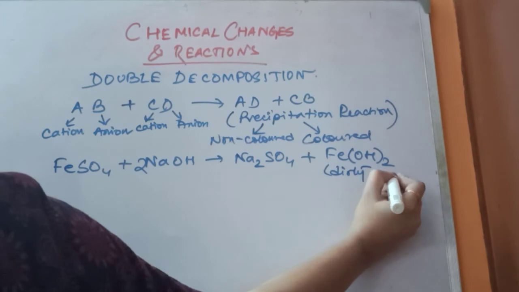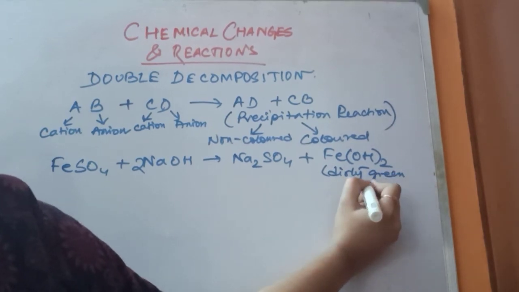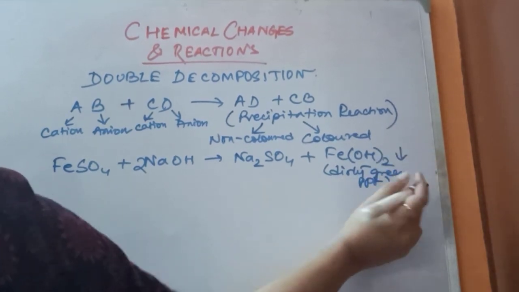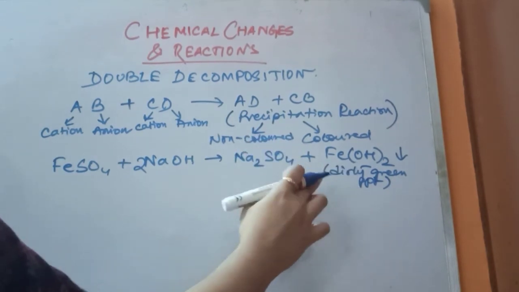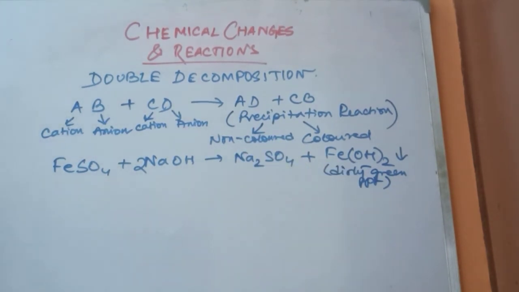Iron hydroxide is a dirty green precipitate. Now remember one thing, that this is ferrous hydroxide. Ferrous hydroxide is a dirty green precipitate, but ferric hydroxide will have a reddish brown precipitate. The colors of ferrous salts and ferric salts are different.